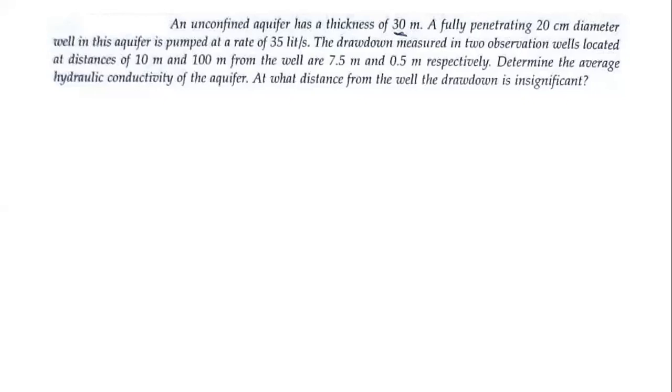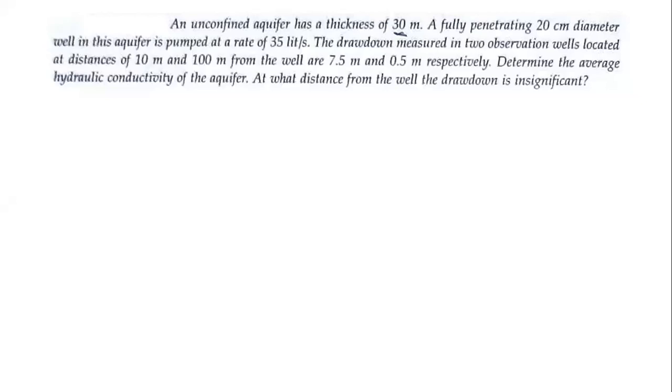It means at a radial distance of 10 meter from the main well, the drawdown is 7.5 meter. It is higher because the maximum contribution will be from the closest area to the main pumping well, whereas at the well located 100 meters from the main pumping well, the drawdown is 0.5 meter, meaning the influencing area is less at that place.